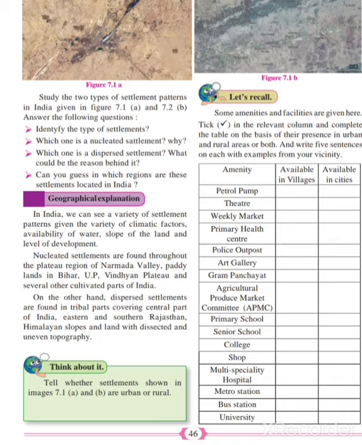Next, nucleated settlements are found throughout the plateau region of Narmada Valley, paddy lands in Bihar, UP, Vindhya Plateau, and several other cultivated parts of India. So they have explained where nucleated settlements are found in our country. On the other hand, dispersed settlements are found in tribal parts, covering the central part, like Himalayan slopes, Rajasthan, and land with dissected and uneven topography. In these parts, you can find dispersed settlements.